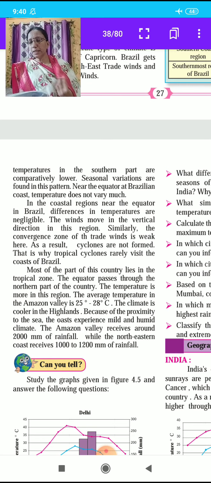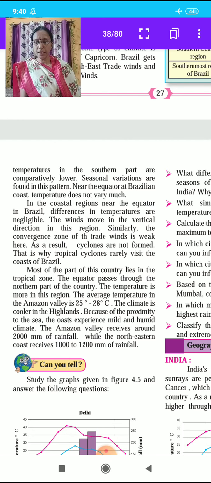In the coastal region near the equator in Brazil, differences in temperatures are negligible. The winds move in the vertical direction in this region. Similarly, the convergence zone of the trade winds is weak here. As a result, cyclones are not formed. That is why tropical cyclones rarely visit the coast of Brazil.